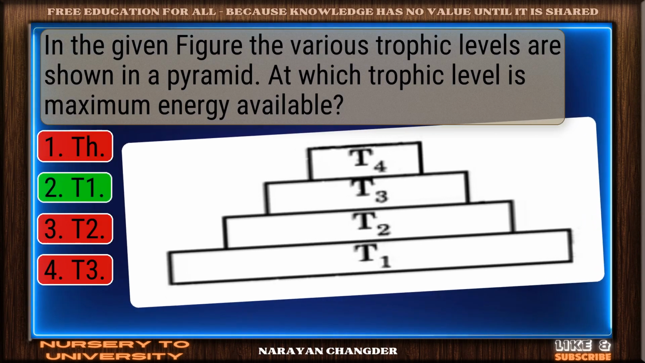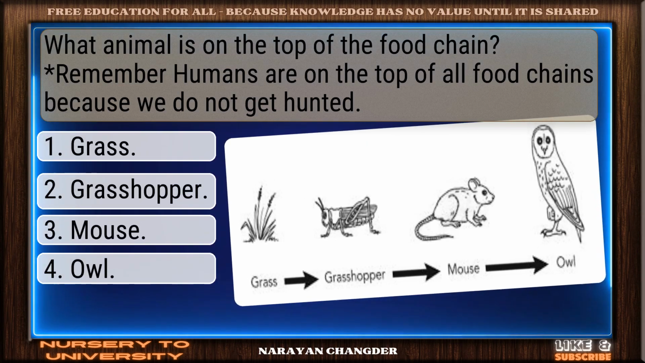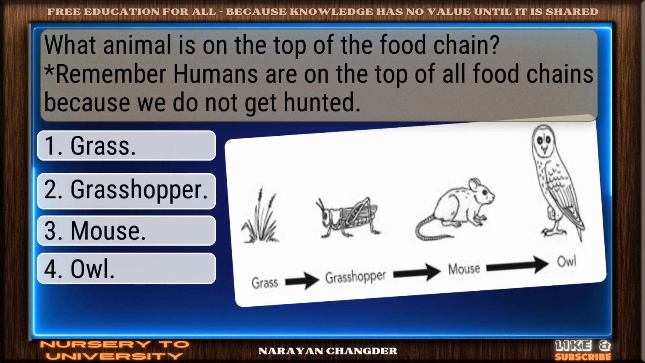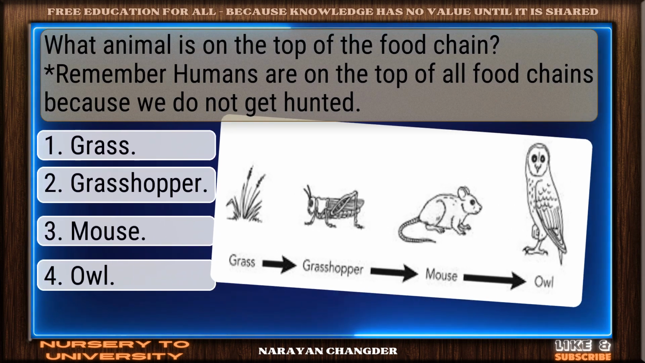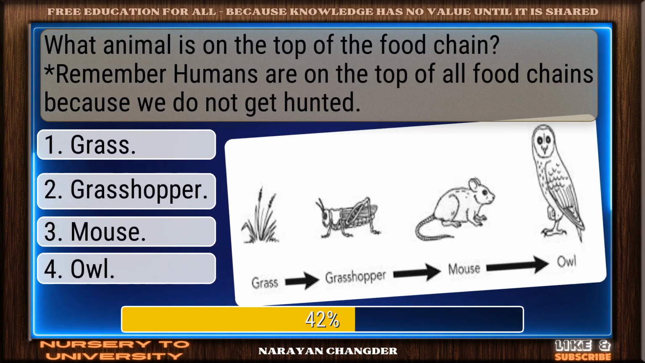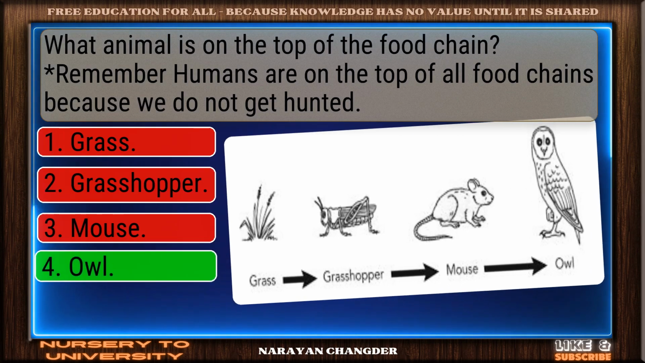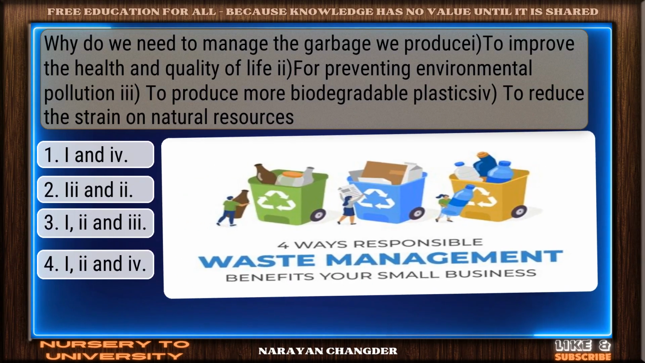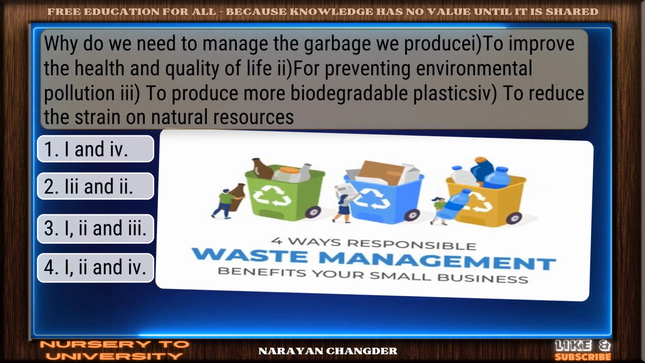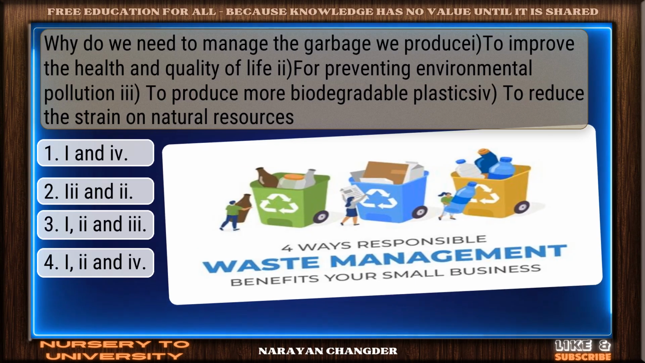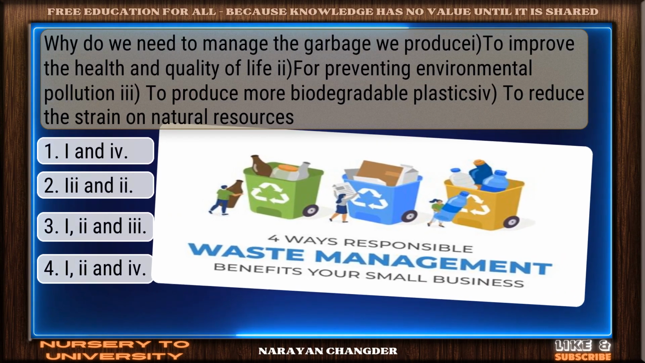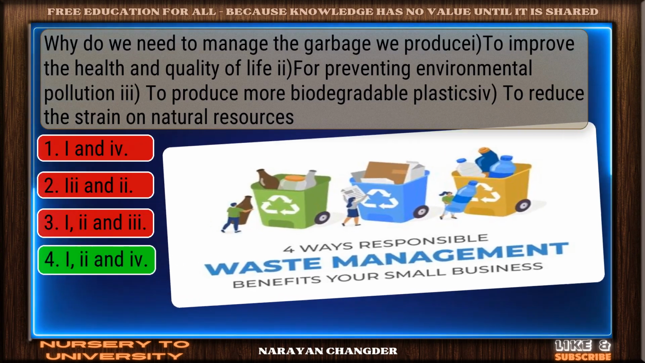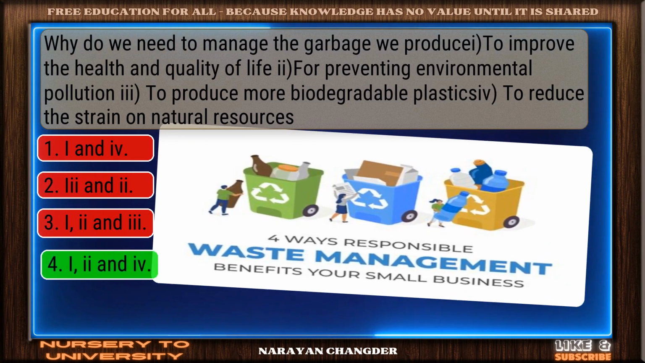Correct. T1 is spot on. What animal is on the top of the food chain? Remember, humans are on the top of all food chains because we do not get hunted. Exactly. All makes sense. Why do we need to manage the garbage we produce? I, to improve the health and quality of life. II, for preventing environmental pollution. III, to produce more biodegradable plastics. IV, to reduce the strain on natural resources. Well done. I and IV is right.